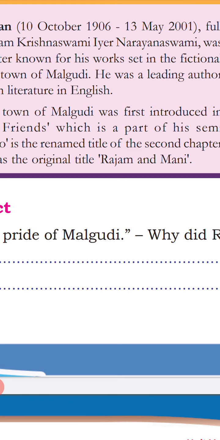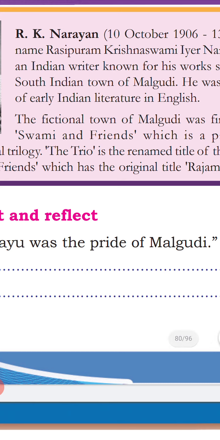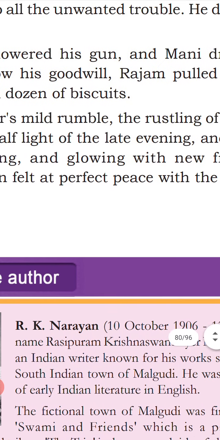Rajam and Mani are characters in The Trio. That's about R.K. Narayan, an Indian English writer who introduced the South Indian town Malgudi, and most of his characters originated from the town Malgudi, right? Okay, let us see The Trio.